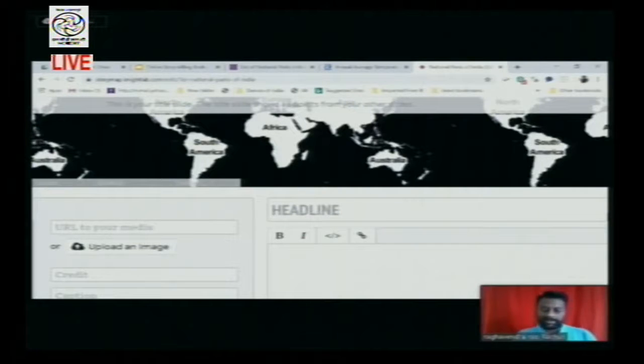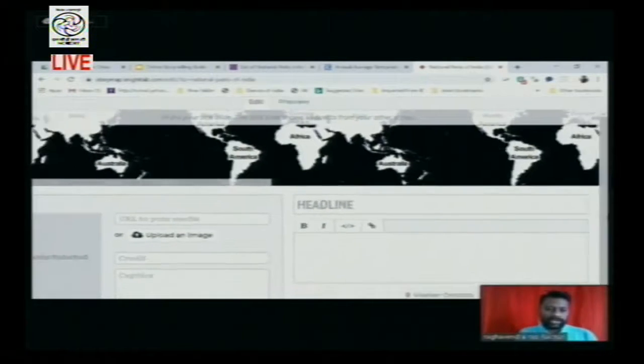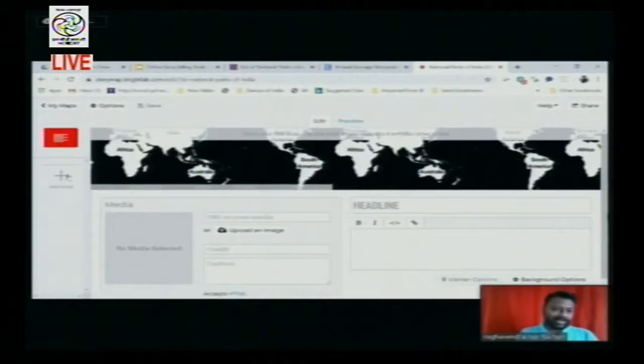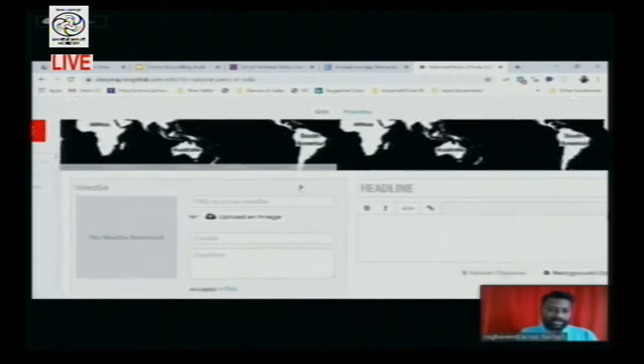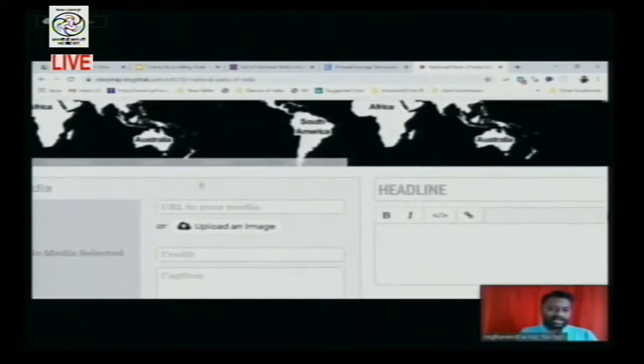Simultaneously, when we look at the left side, there is a left panel which is called the slide panel. By adding one by one, you can create one slide. Now by default, this is the first slide, and in this first slide, you're able to see all the information they have asked for. You can see that there is a media section.